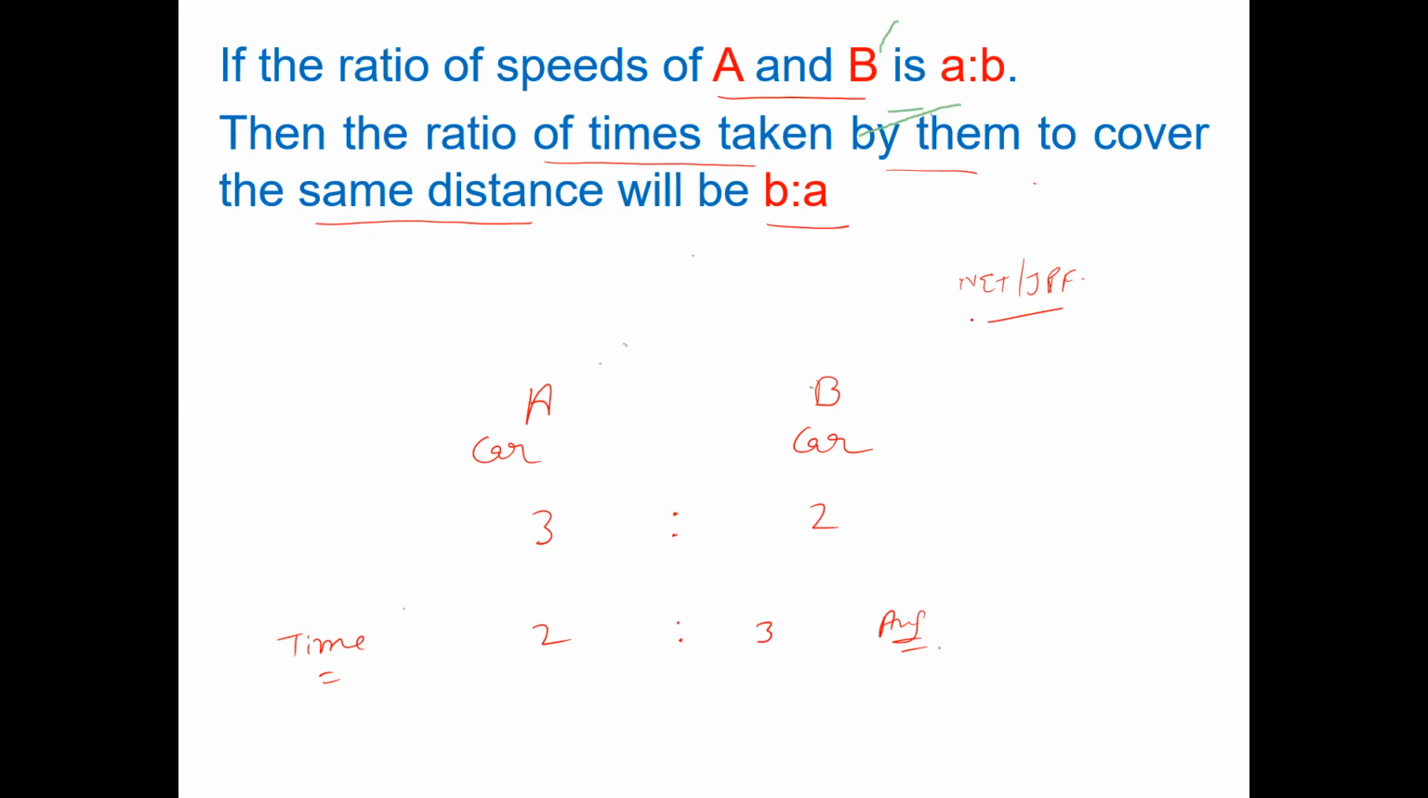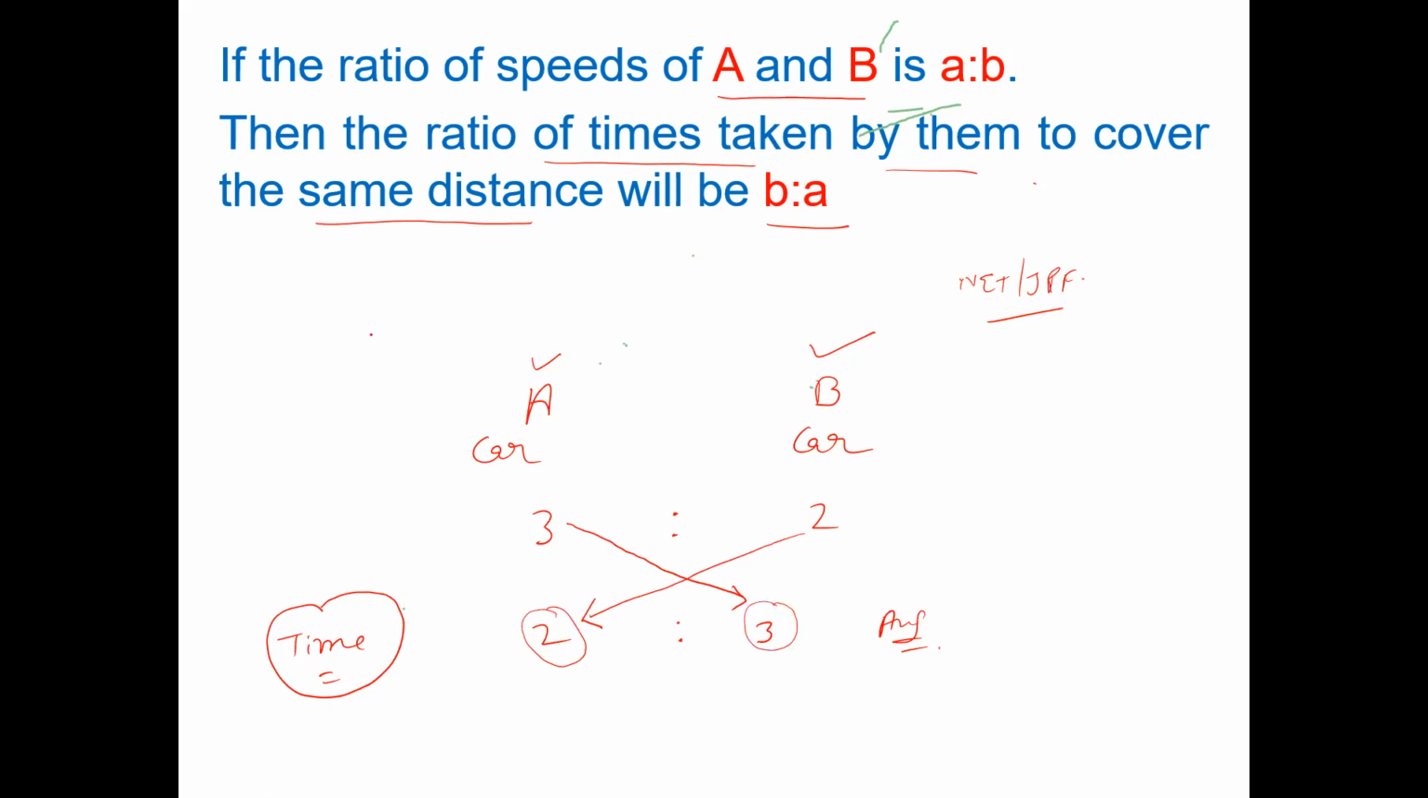So now I again tell you, if the ratio of speeds has been given for two objects, and the question is asking you to find the ratio of time between them, okay, then what shall you do? You shall take the speed of the second object at the first place, and you shall take the speed of the first object at the second place. So this is a very simple thing. Okay. So in this way, you can find the ratio of times taken by them to cover a certain distance.